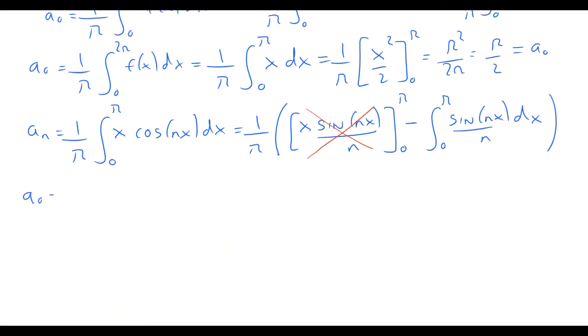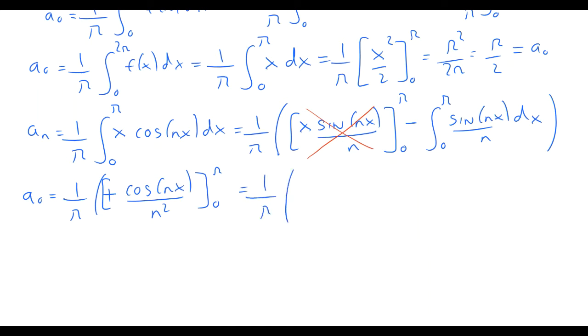So continuing, we have a0 is equal to 1 over pi, and then it's equal to minus, and now we have to integrate sine nx. If we integrate sine nx, that becomes minus cos nx, so that takes out the minus, and there's an additional factor of n, so we get plus cos nx over n squared, and then the limits are 0 and pi, like that.